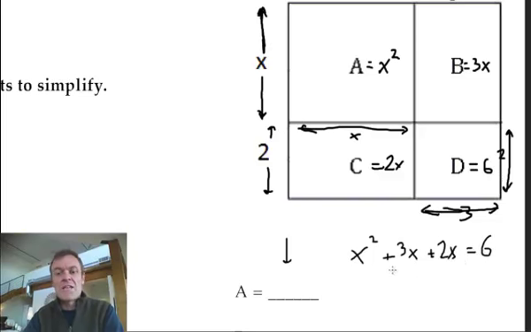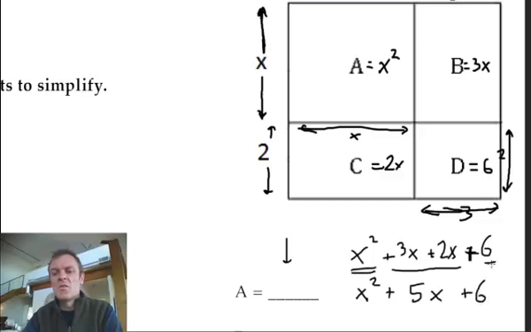So I can add all these together. Remember, plus, plus. All right. So I can add the 3x and the 2x, that gives me 5x. So the total area of the whole thing is x squared plus 5x plus 6. Okay, there's nothing to add to the x squared or the 6. I could just do those two in the middle, to make 5x, and that's it.